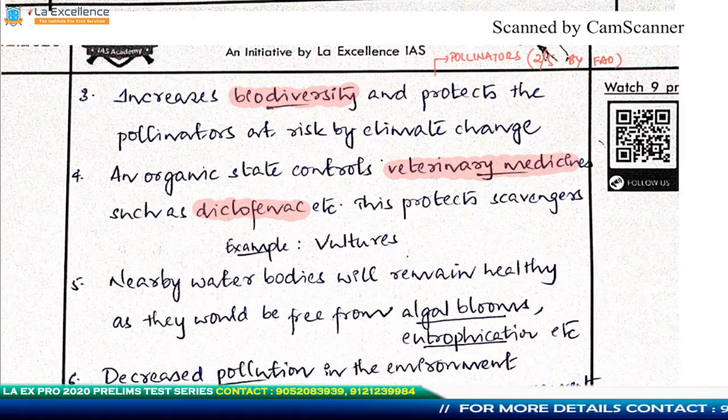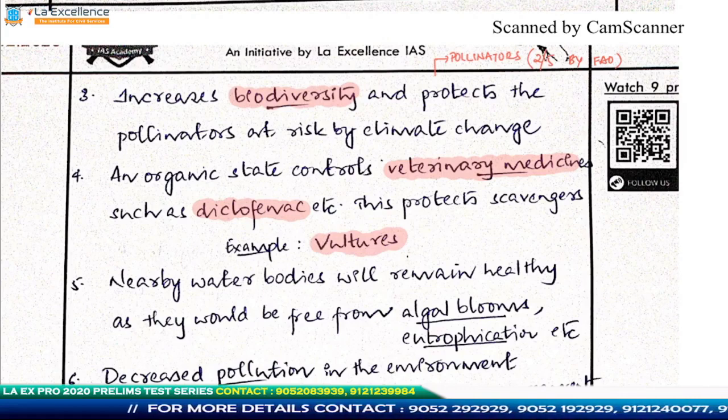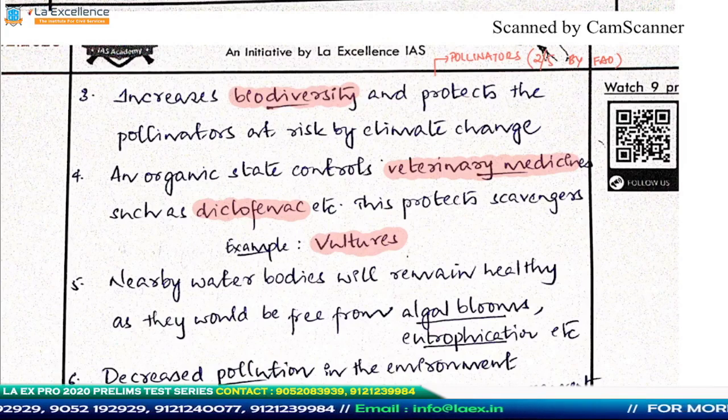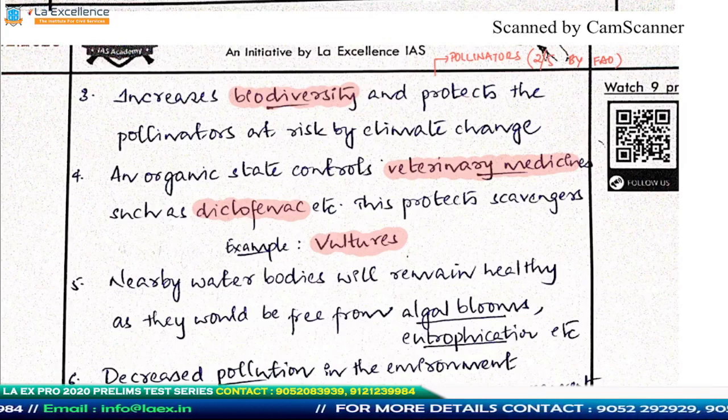Everybody knows about this logic that has been given by NCERT. I'll anyway revise it for you all. So firstly, there are cattle. If these cattle become diseased, a diclofenac drug is administered, which is an anti-inflammatory and antibiotic, something like that. This drug gets ingested into the body of the animal.